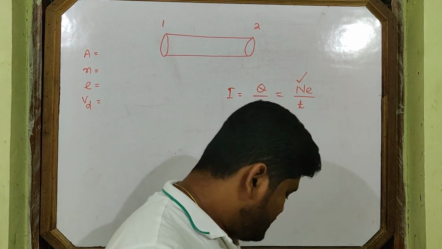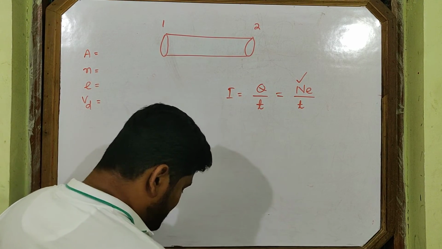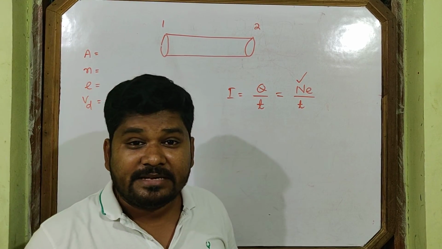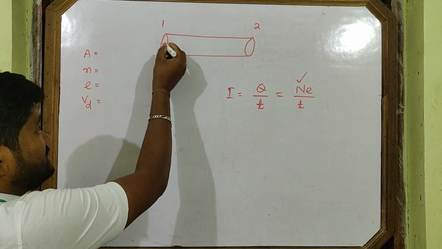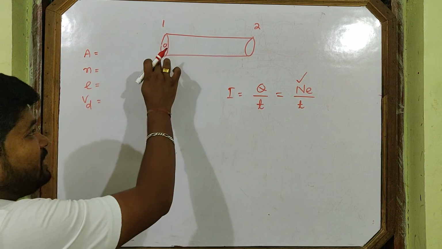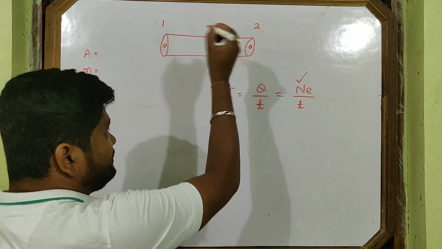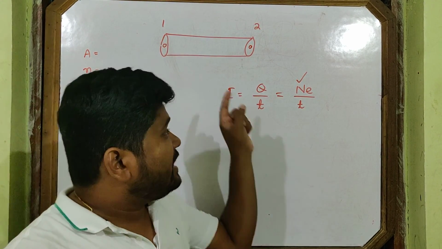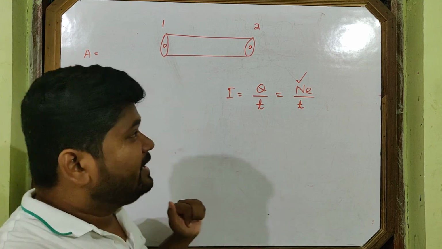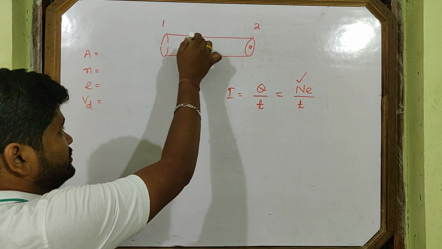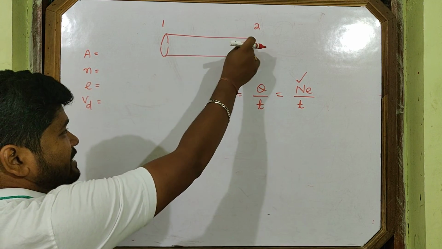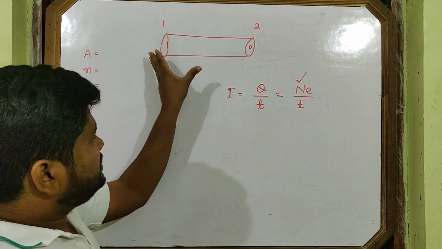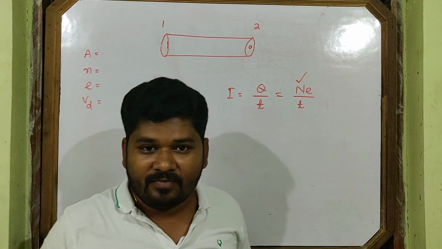Now you see this one. Our problem is to calculate how many electrons pass through this cross section in time t. The yellow electron enters first, and after time t it reaches here, taking time to travel from this point to this point. Then more and more electrons enter through this cross section, remaining back to back, and when the time is over, we stop here. Then the electrons get trapped within this.